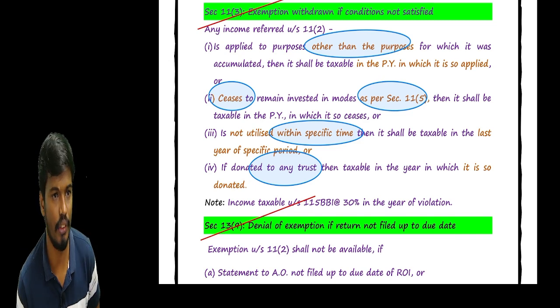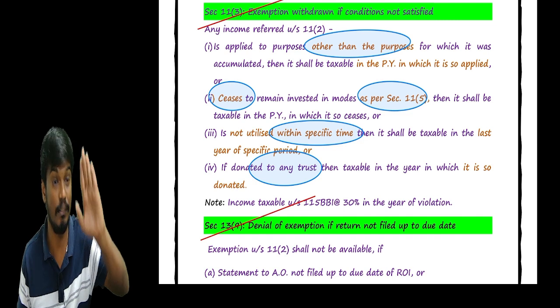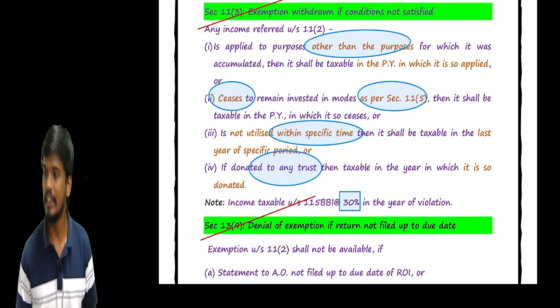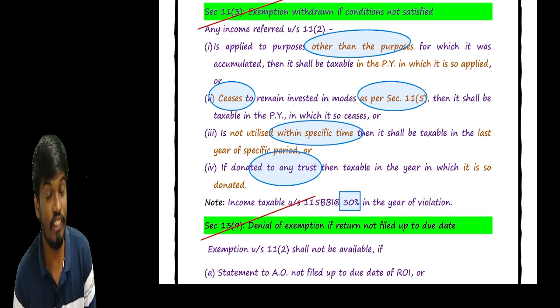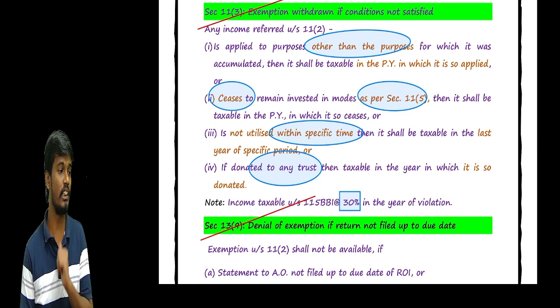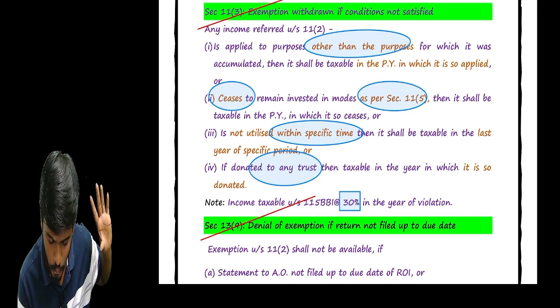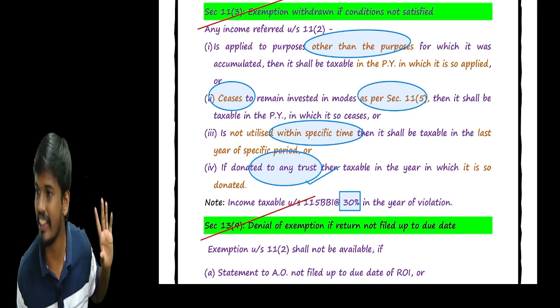So if any of the conditions is violated, they are required to pay tax at the rate of 30%. In which year are we required to pay, sir? In the year of violation. For example, if we donated to any other person, in the year of donation we are required to pay the tax.